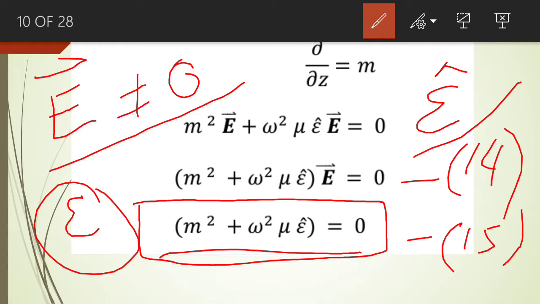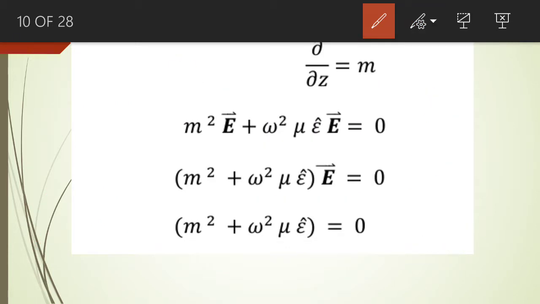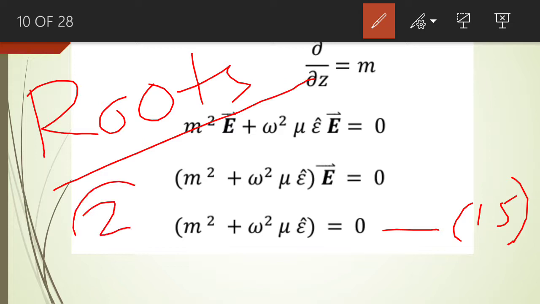We need to find out the roots of this particular equation. So let us find out the roots of equation number 15. If we find out the roots of equation number 15, there will be two roots, and these roots will be complex.